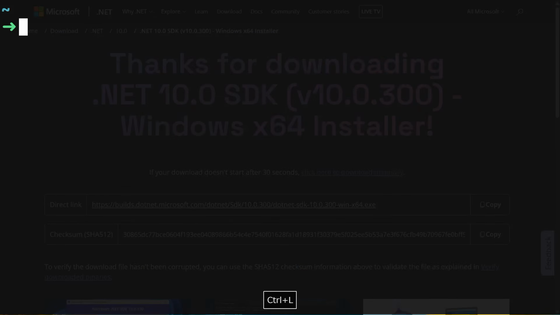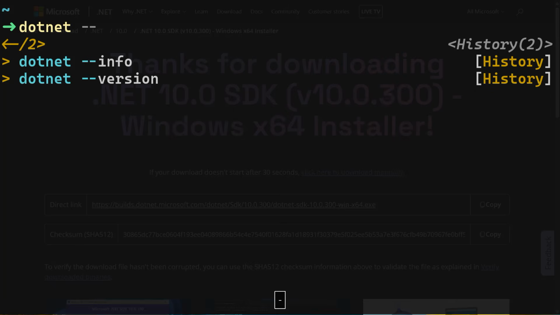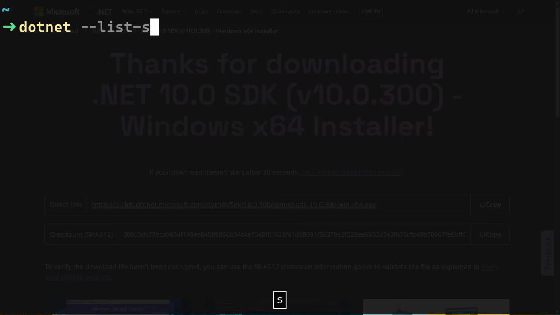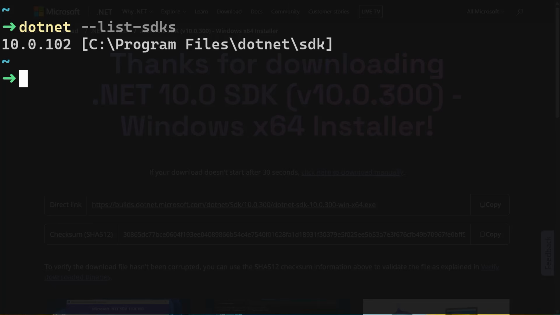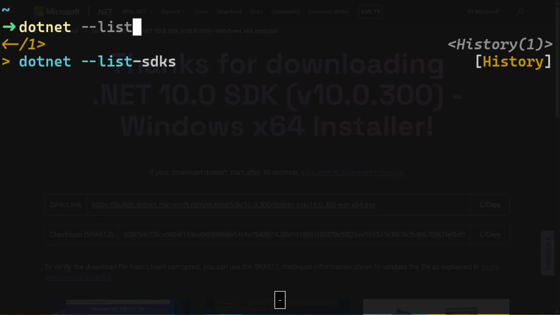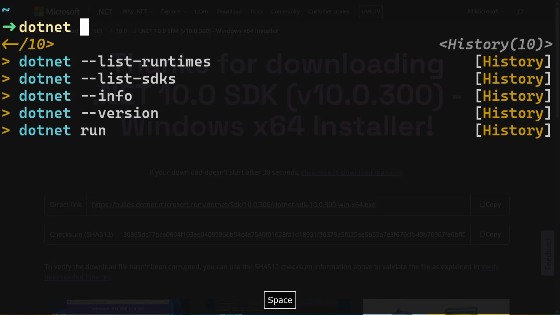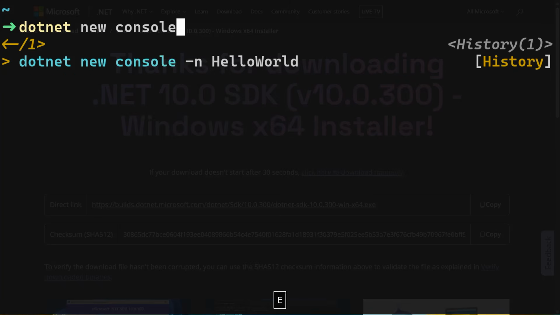Also, you can list the installed SDKs. So you can do dotnet --list-sdks. It's going to list the installed SDKs. You can also list the installed runtimes by doing dotnet --list-runtimes. To create a project, you can do dotnet new console, and you can give it a name,